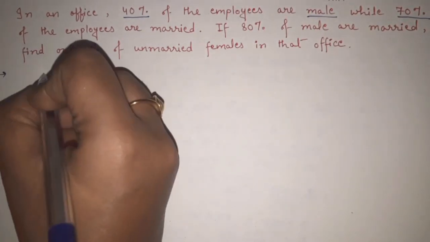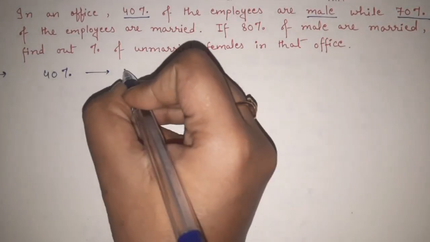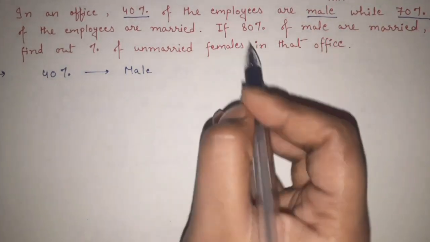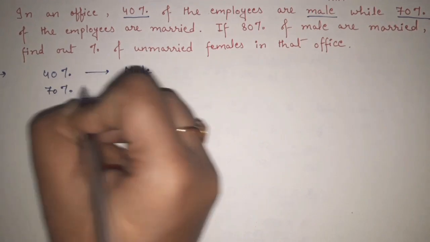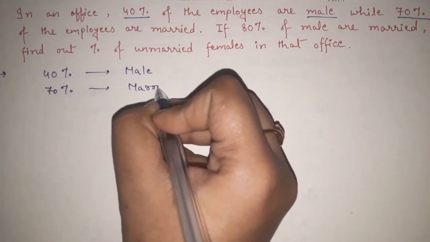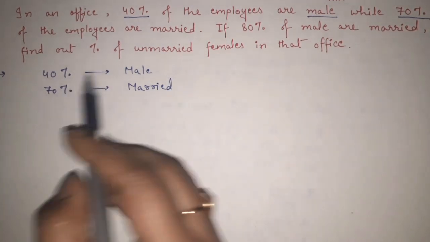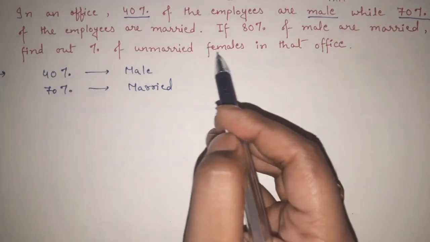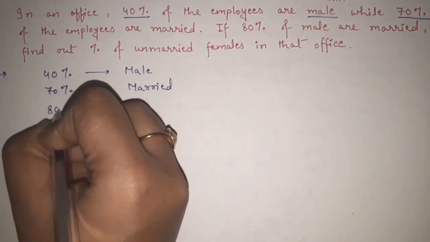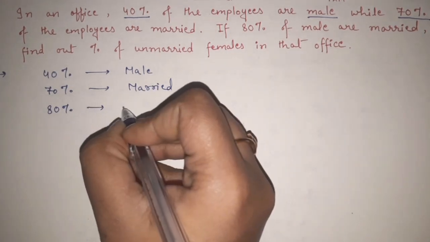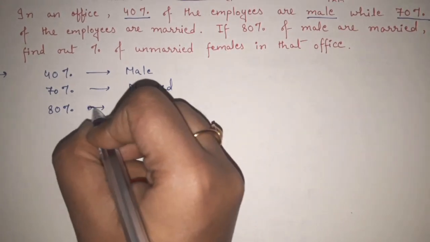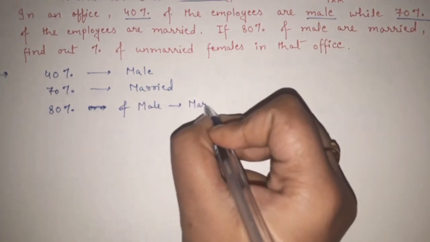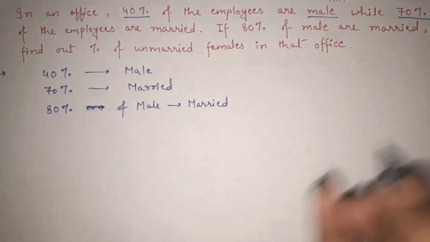So, let's do one thing. Let's write 40% of the employees are male. Then what data is given? 70% of the employees are married. If 80% of male are married, 80% of male are actually married. Find out percentage of unmarried females.